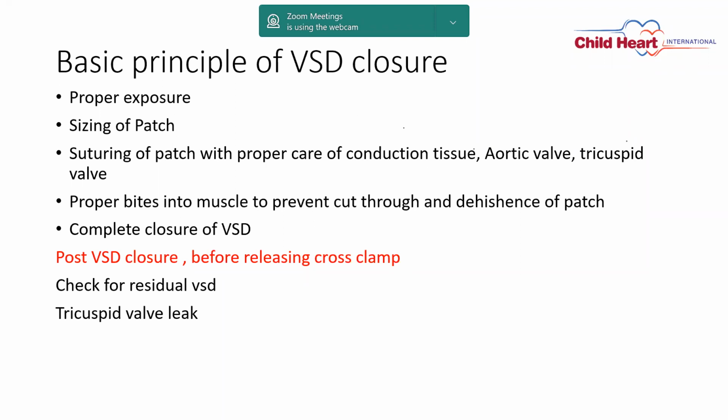Once you close the VSD, before you release the cross clamp, always check for residual VSD. That can be done by injecting saline into the left ventricle through the mitral valve. So you can put the catheter through the interatrial septum to the mitral valve to the LV, inject the saline, and check through the tricuspid valve into the right ventricular cavity. So this shows if any residual VSD or any additional VSD is there, and you are able to find it out at this point of time.